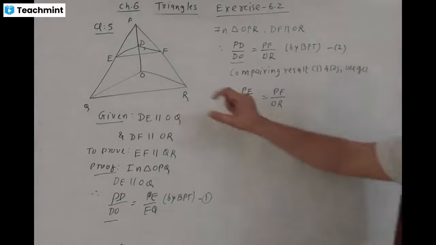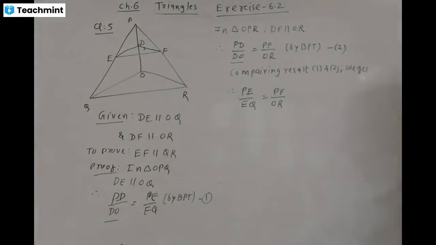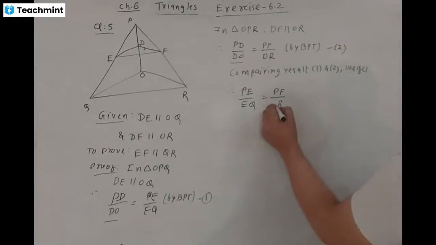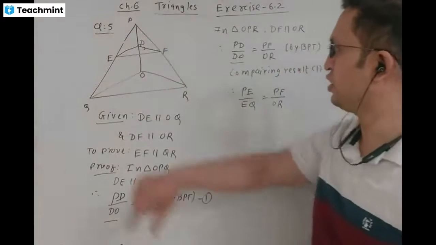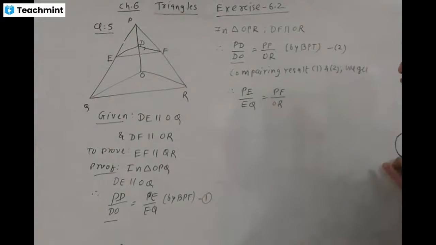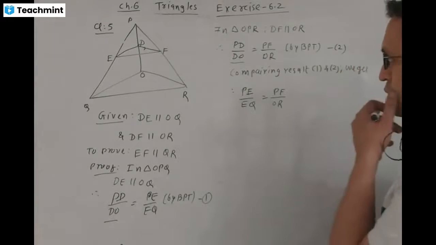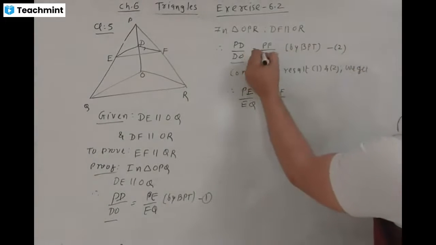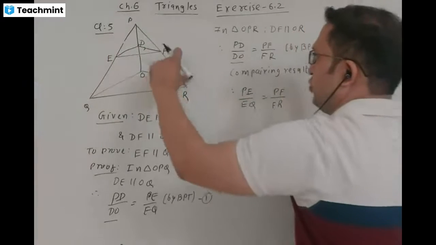So PE divided by EQ is equal to PF divided by FR.